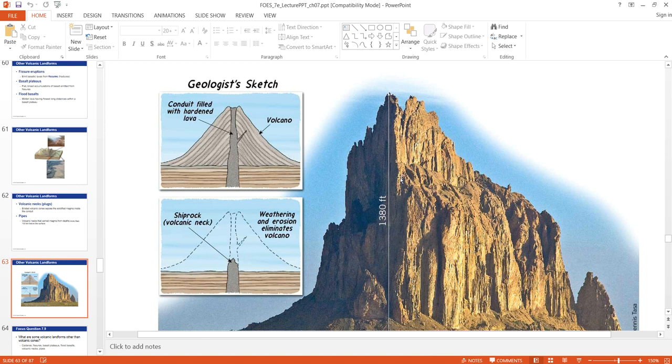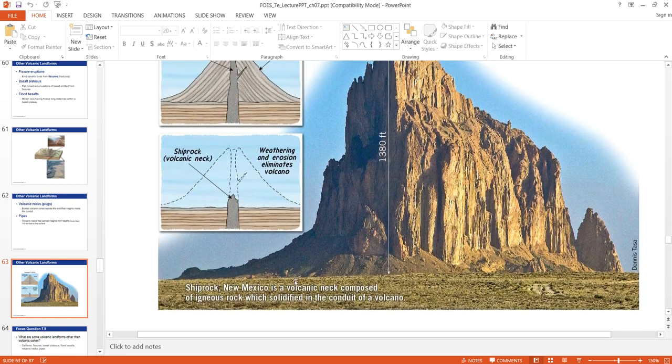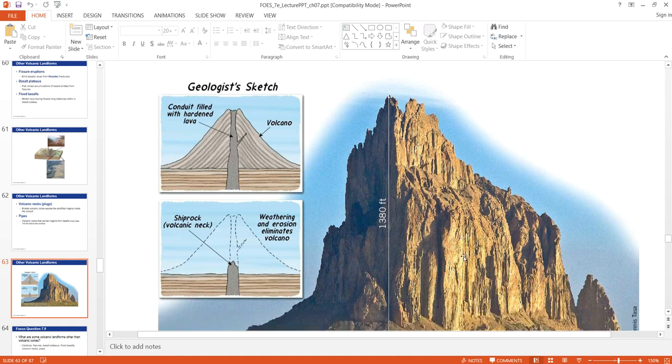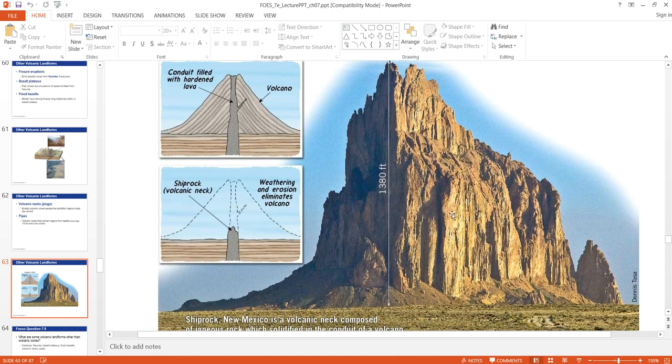So this is sometimes about 1400 feet in height. This is one example in Shiprock, New Mexico. So this is what it looks like. The surrounding mountain-like structure has been eroded away, but since the basaltic lava or the magma itself is very resistant to weathering processes, this will survive, but the surrounding mountain will be eroded away just because of the nature of the rock it is made up of.